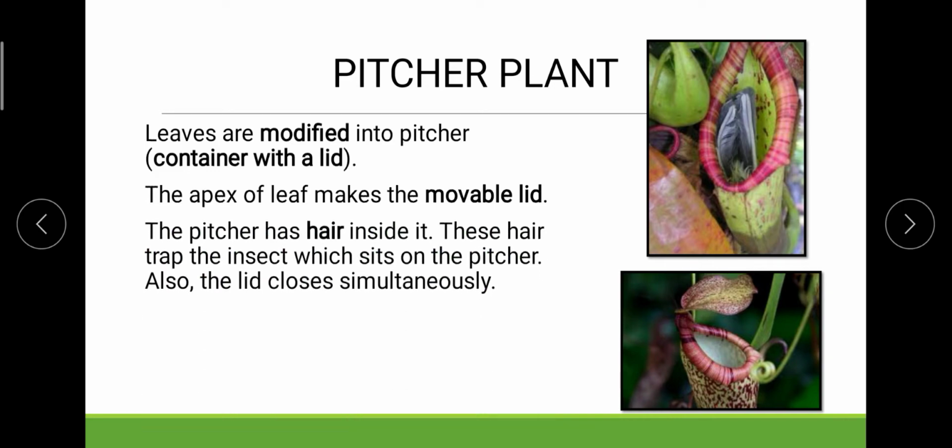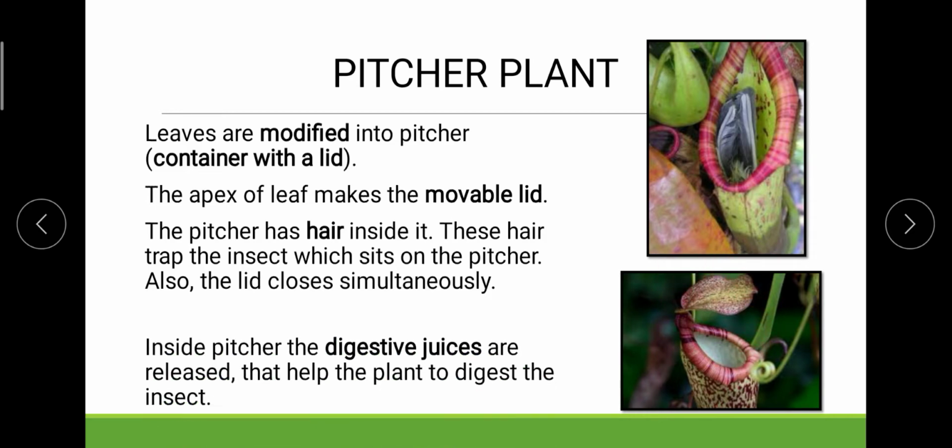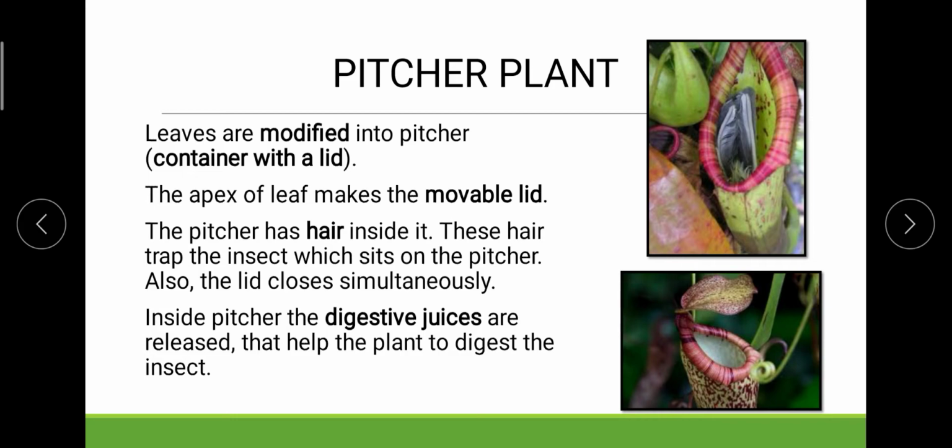On the other hand, it has hairy structures inside, so when an insect enters this pitcher or container, it is not able to move out of it. As a result of the insect's struggle, the plant gets stimulated and closes its lid, and the digestive juices present in the pitcher digest the insect, providing all the nutrition from the insect to the plant body.